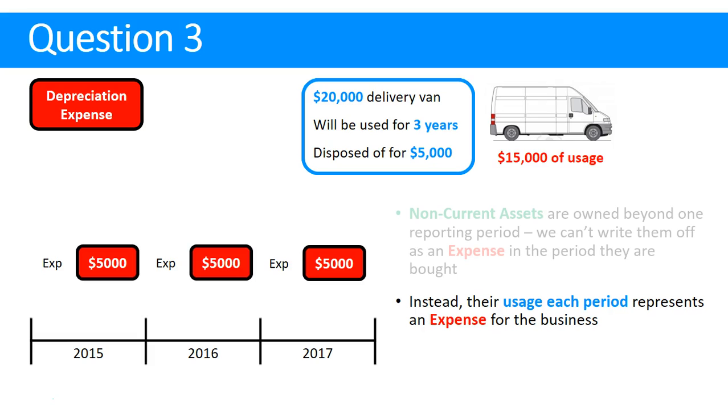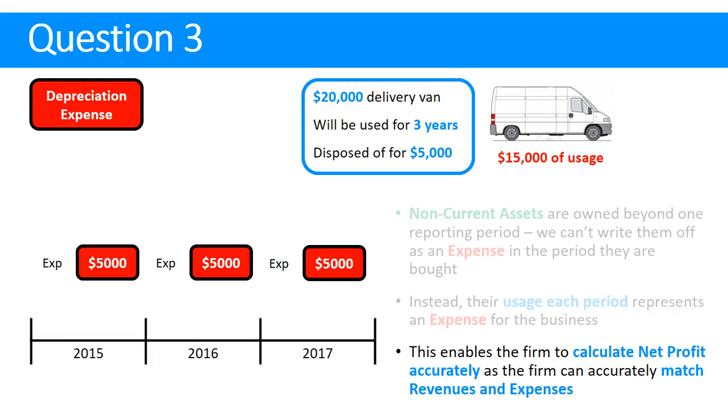So what we should do is take the usage each period and represent it as an expense. In this case, we might say $5,000 is used each year. We use the straight line method. We may actually probably use reducing balance for this particular asset, but just for the sake of the example, we're going to keep it simple and just use straight line. That enables us to get the most accurate net profit, because we can now accurately match our revenues and expenses.